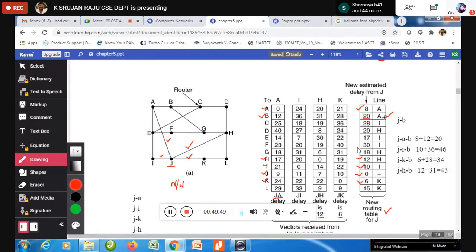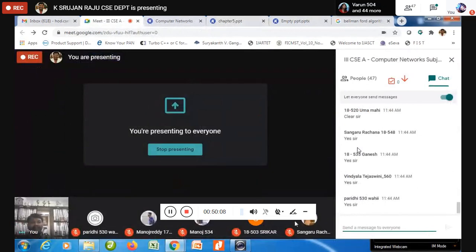So this is how the distance vector routing algorithm is going to work, and it is going to generate the distances by finding the information from its neighbors. Any doubts? Post in the chat immediately. Any doubt? Everybody has understood the distance vector?